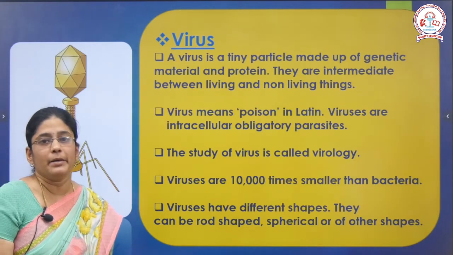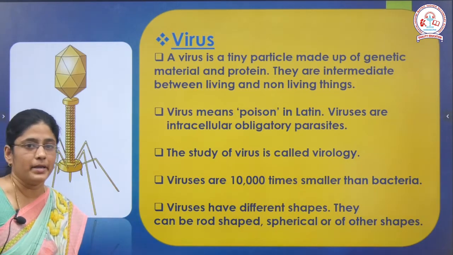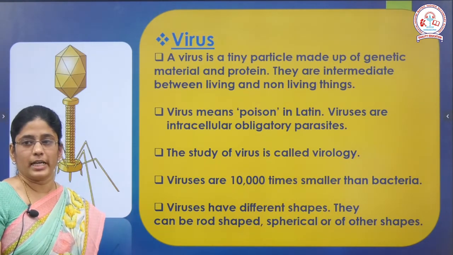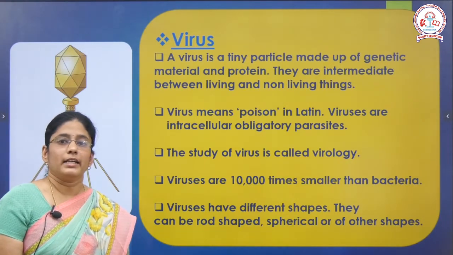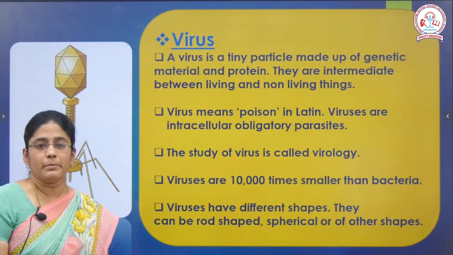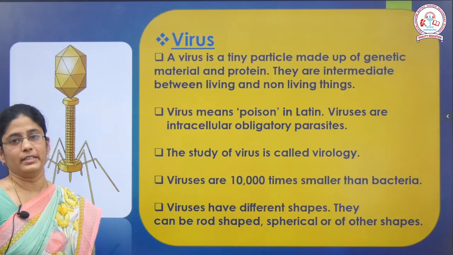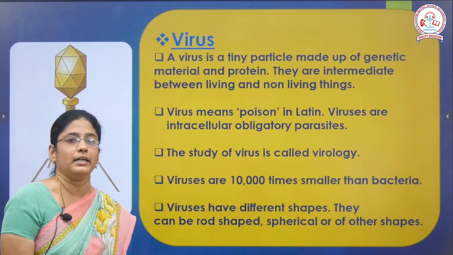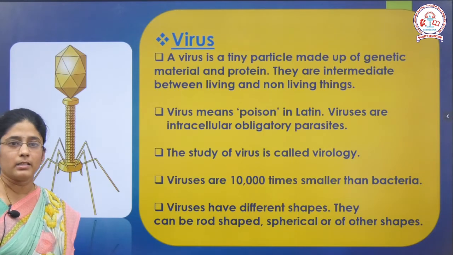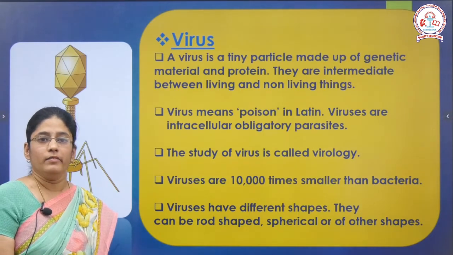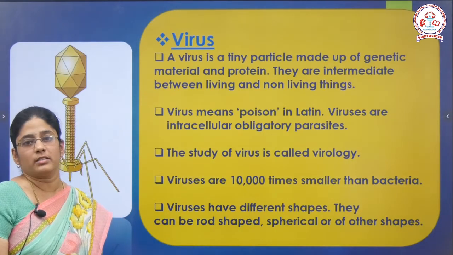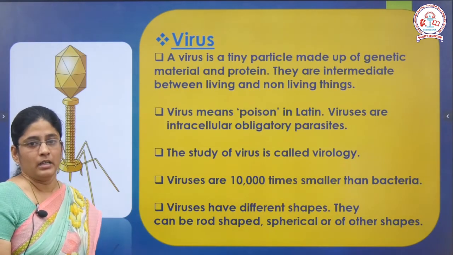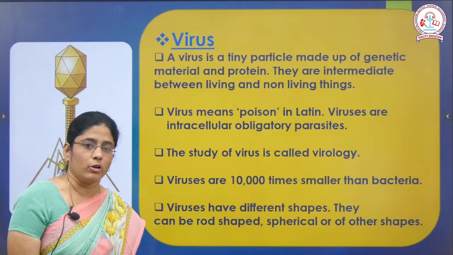So virus is a tiny particle which is made up of genetic material and a protein. Genetic material is composed of 2 types, RNA and DNA. They are intermediate between living and non-living things. Virus in Latin means poison, and they are intracellular. So what is intracellular? That is, they live within the cell. They need a host cell for replication, and they are also called obligatory parasites. And the study of virus is called virology.